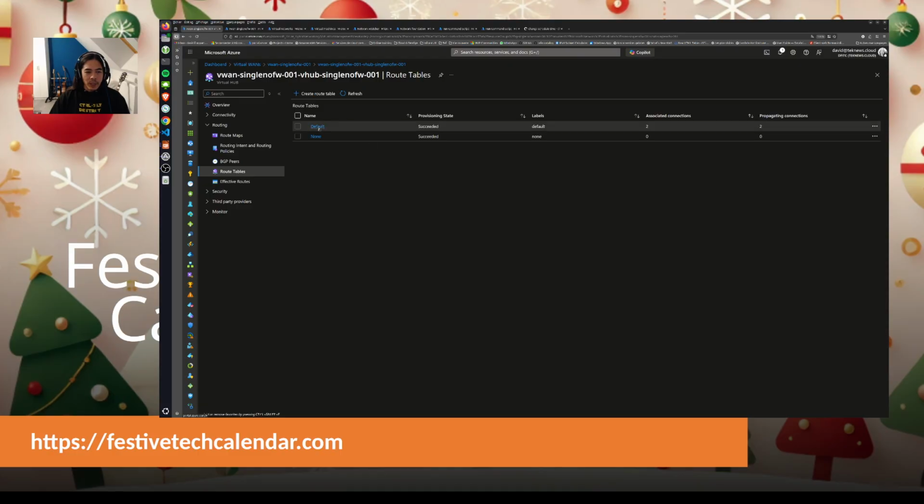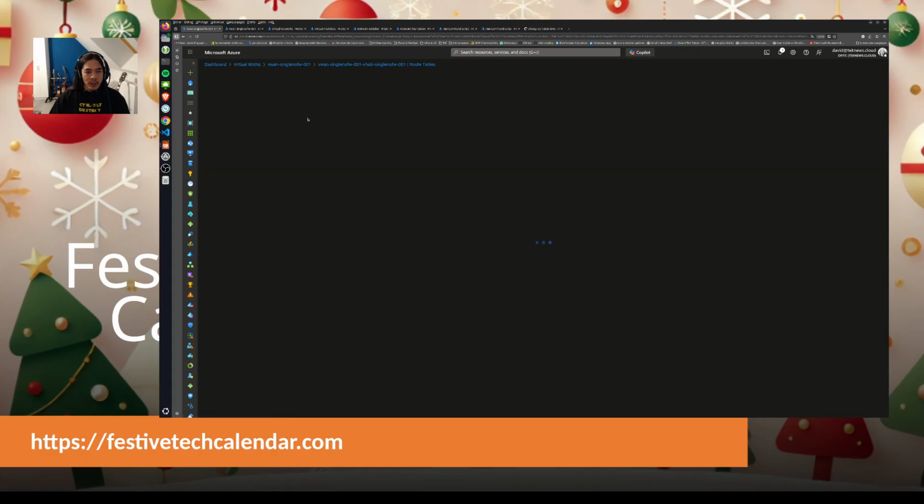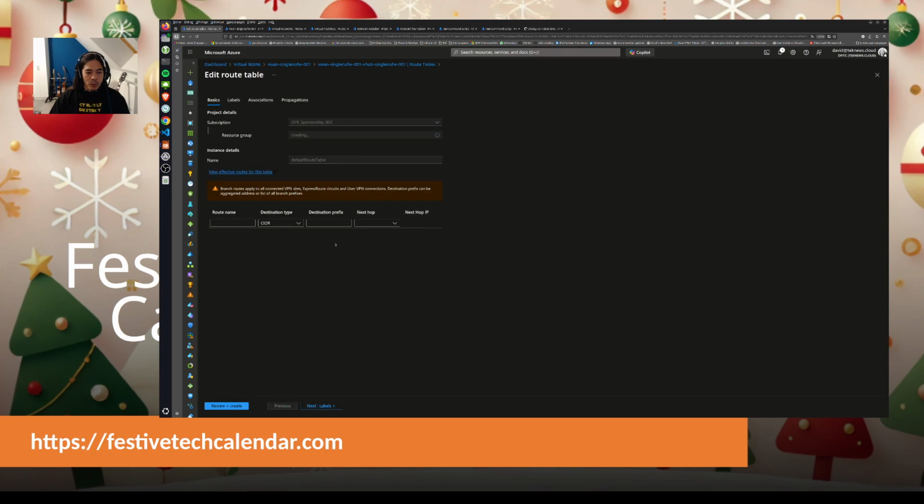Okay, here I have my default route table, and if I click on the default route table I should see some additional information. So here I could add some additional route, but I don't want to do that yet.